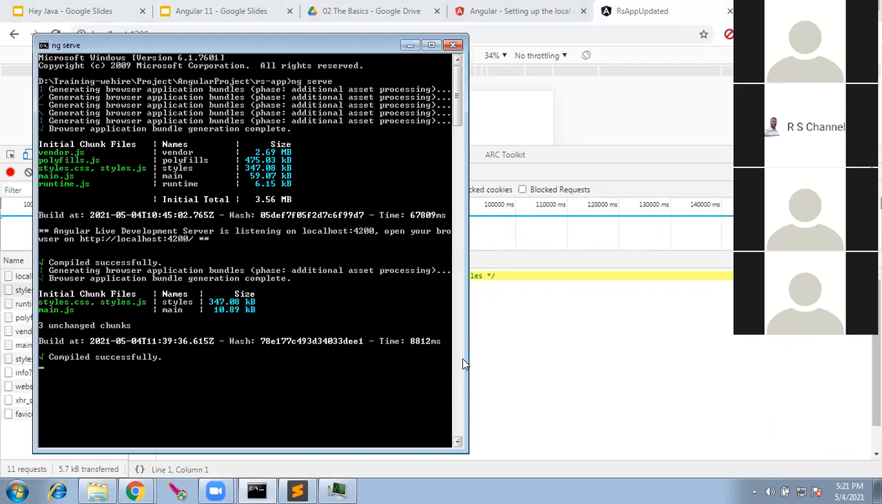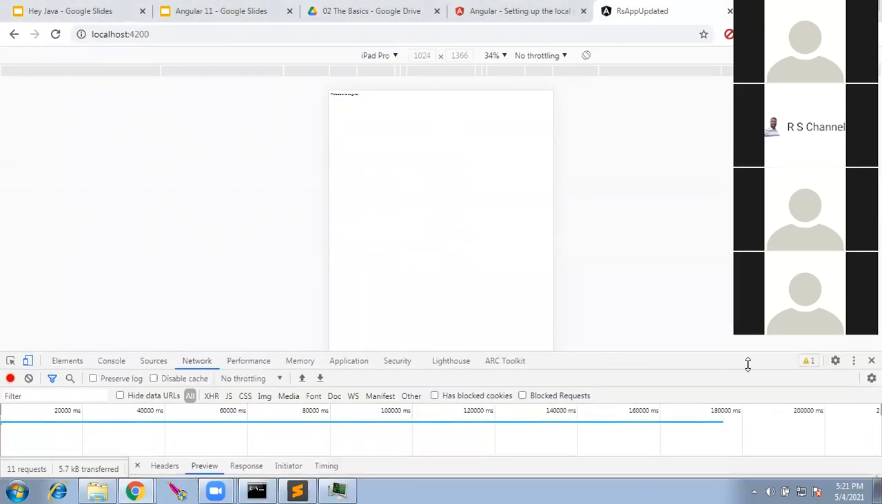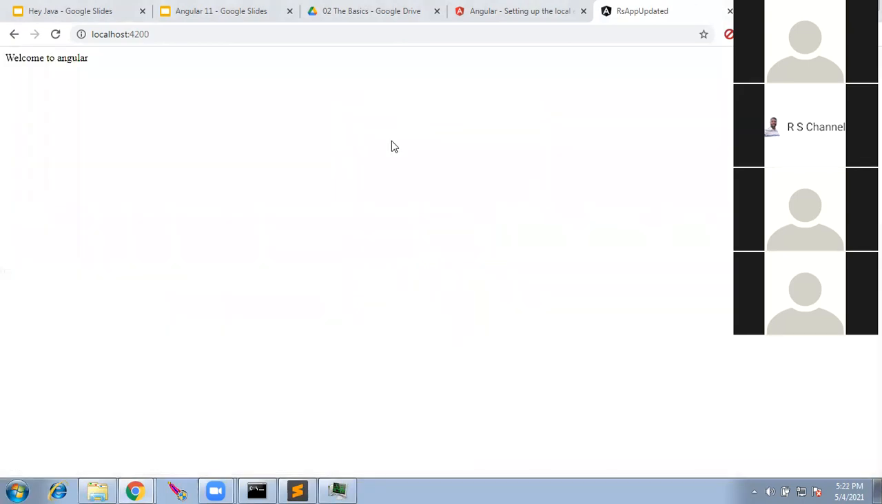That file, we have to push to an Apache server. Since it is JavaScript, we don't need Tomcat. We don't need JBoss, WebSphere, or anything. We just need a simple Apache server. That is enough for Angular applications. Is that clear? Yeah. Okay.